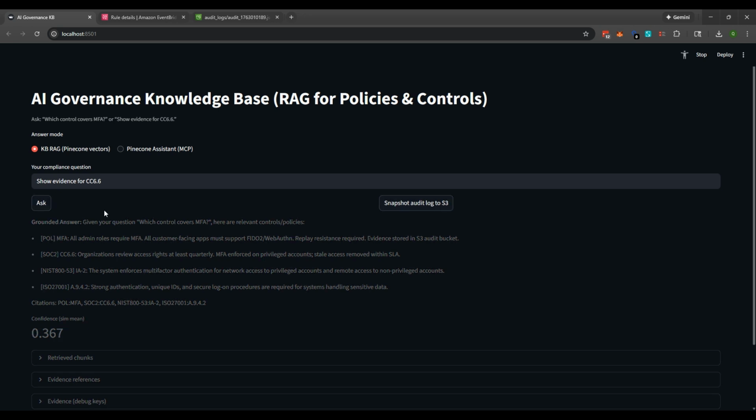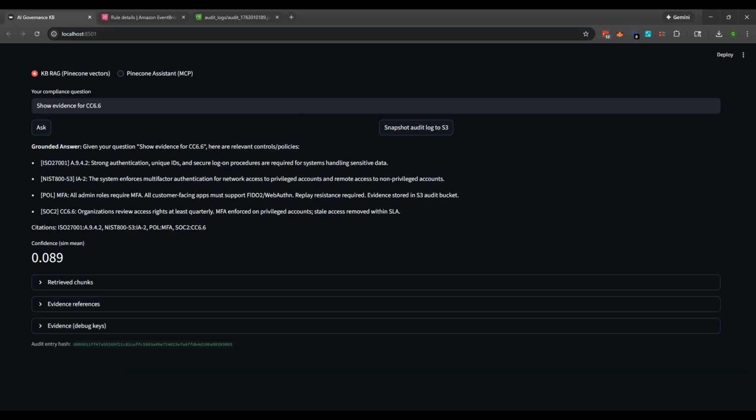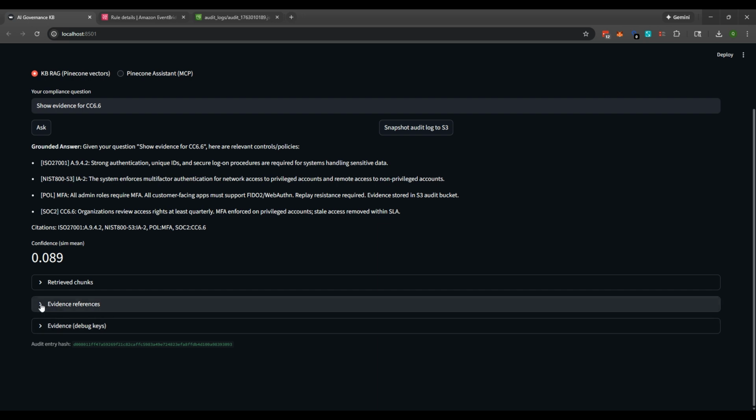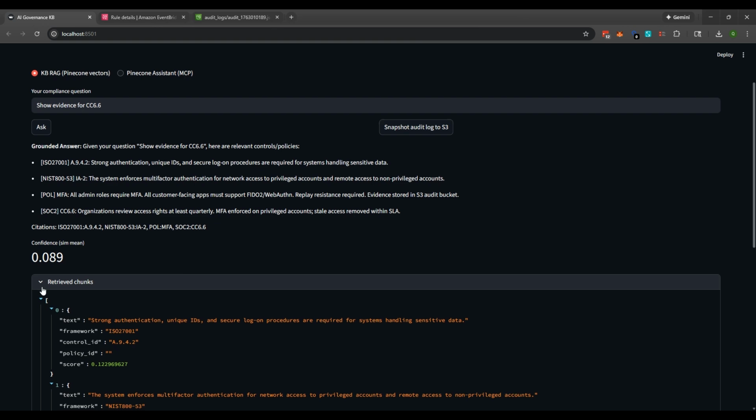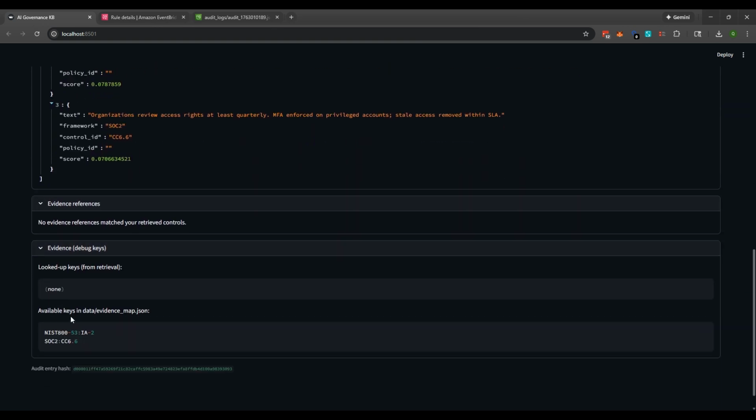We're going to click the Ask button. And as you see here, I'm going to scroll down to the evidence references. There's nothing right now, but just to show you that I'm not just answering, right, what does the control say? It's actually linking it to the actual artifacts, screenshots, reports, PDFs that are in that S3 evidence bucket.